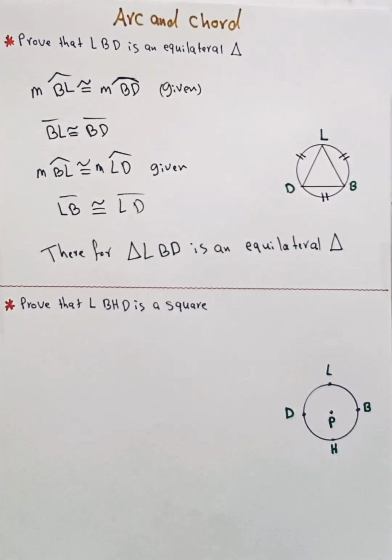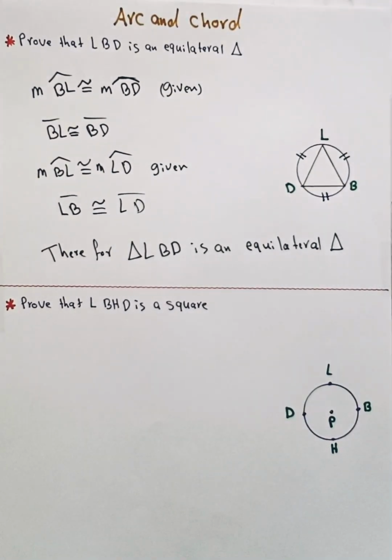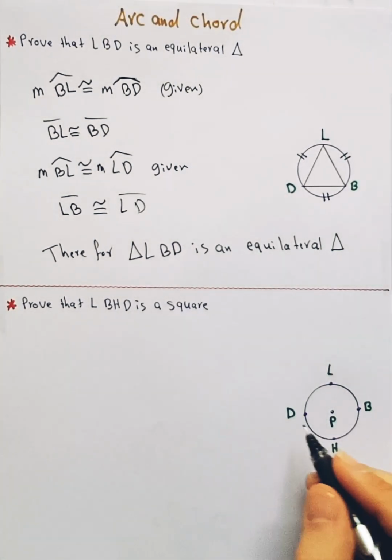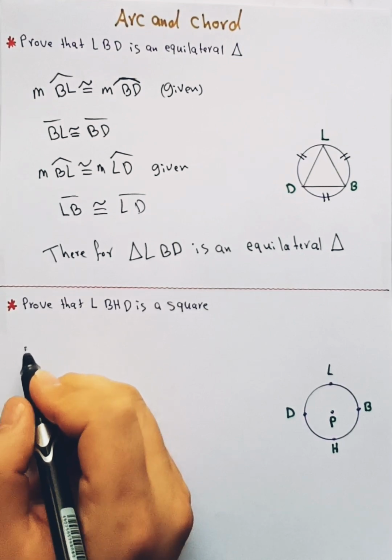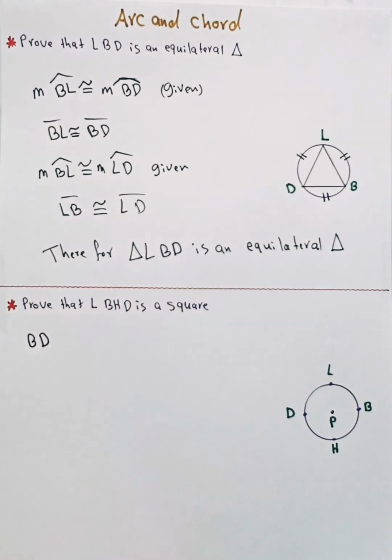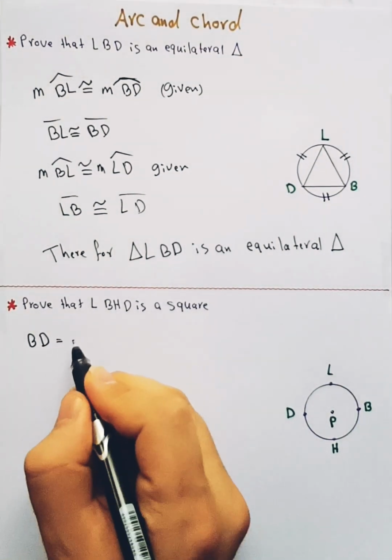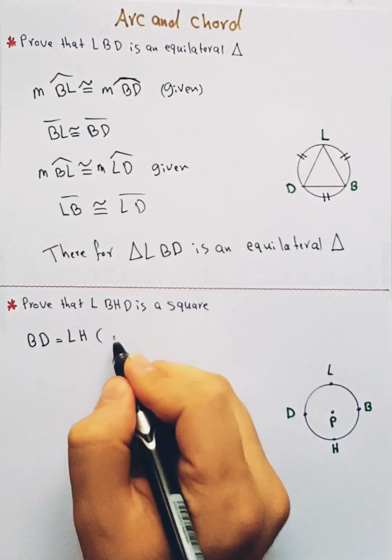After that, in this example, we have to prove that LBHD is a square. So first, you can say BD is the diameter of the circle, equal to LH, because they are the diameters of the circle.